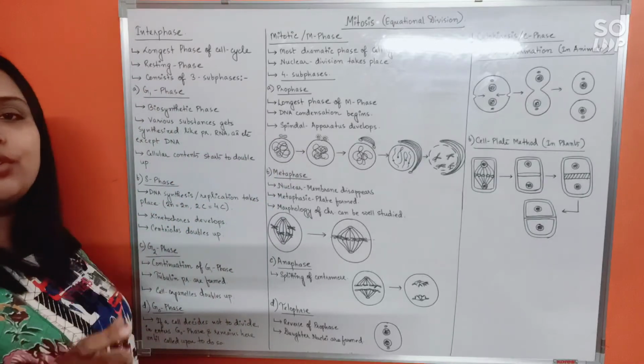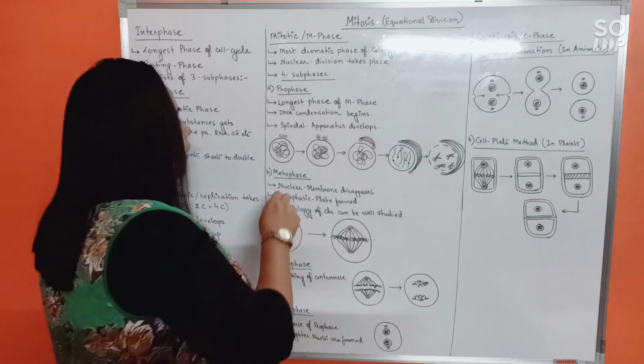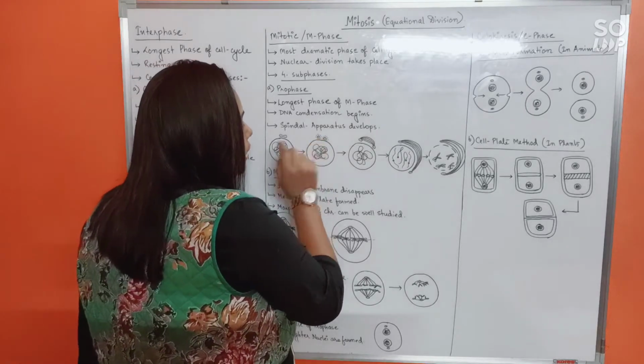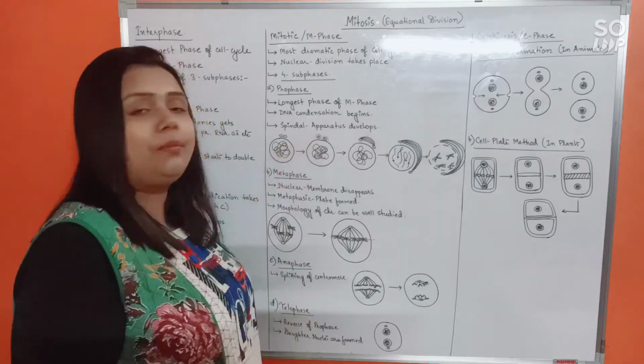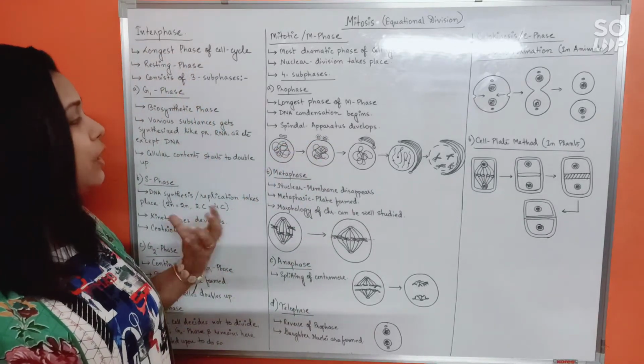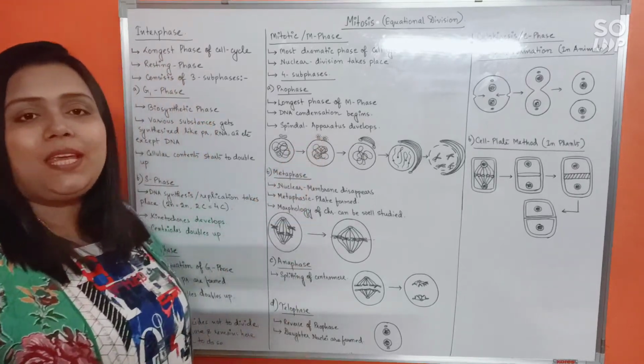So two centrosomes will be formed by the time the prophase begins. Both centrosomes start getting surrounded by tubulin proteins which look like stars. We call the star-like structures asters.